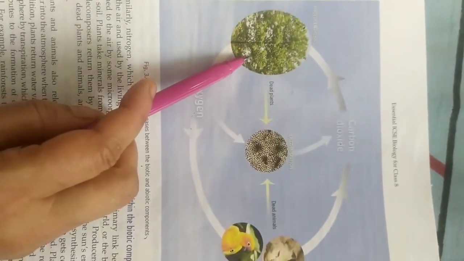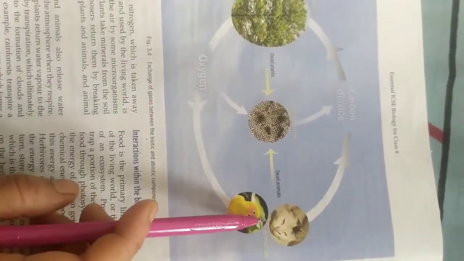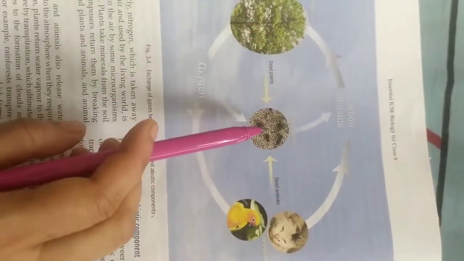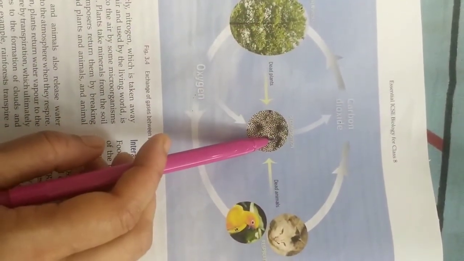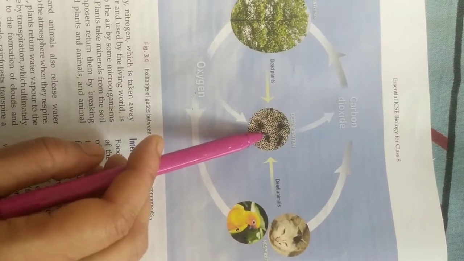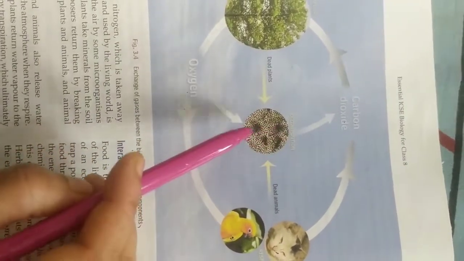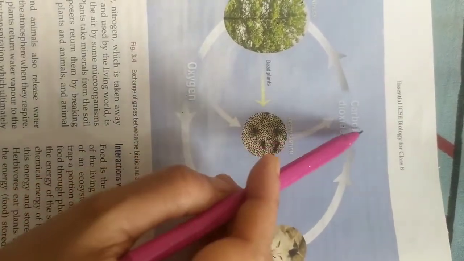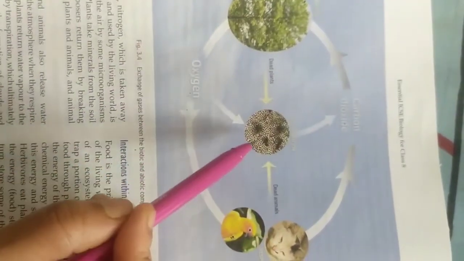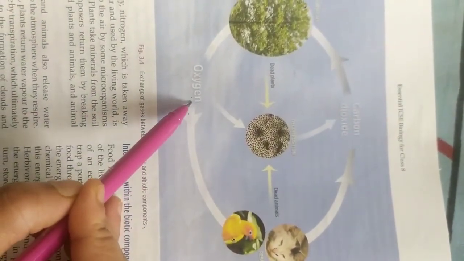As plants die and the animals or insects die, they all go to the soil where decomposition happens, and this decomposition is done by microorganisms. These microorganisms also release carbon dioxide and also take in oxygen.